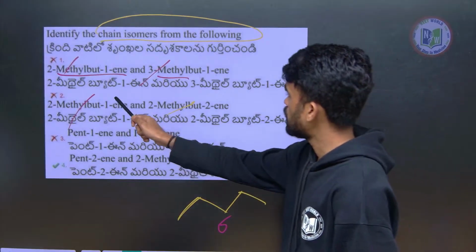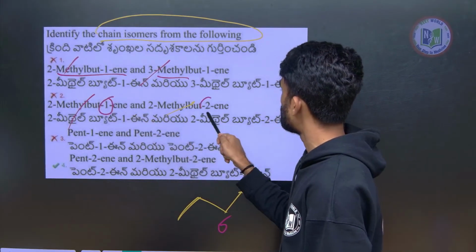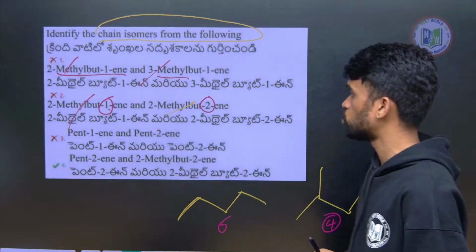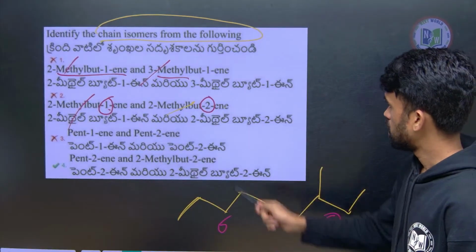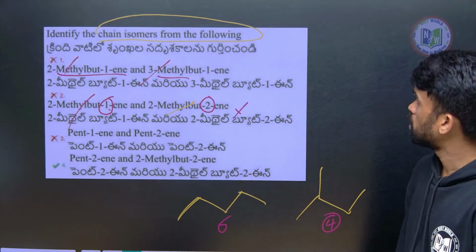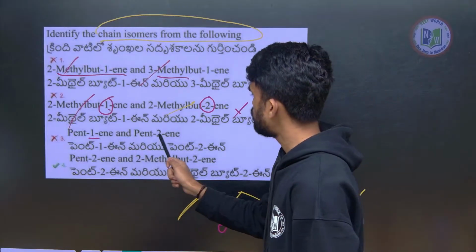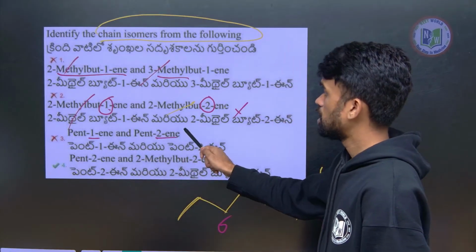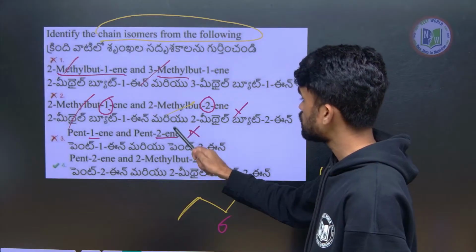So they differ in the position of this double bond. Here it is 1-ene, here it is 2-ene. Okay, next, so this is positional isomer, not chain. Pent-1-ene, pent-2-ene. Again this is also positional isomer, not chain isomer.